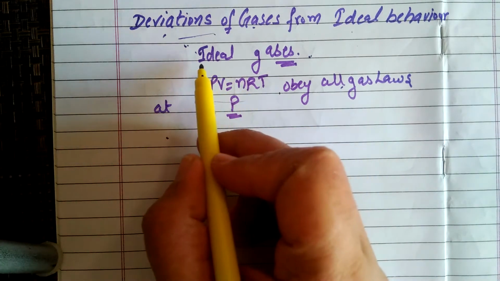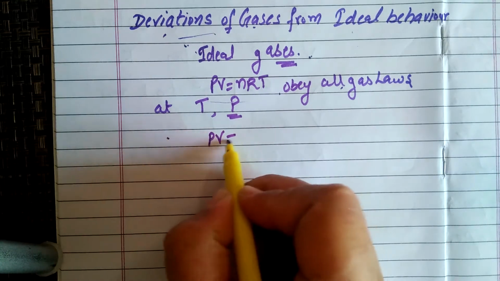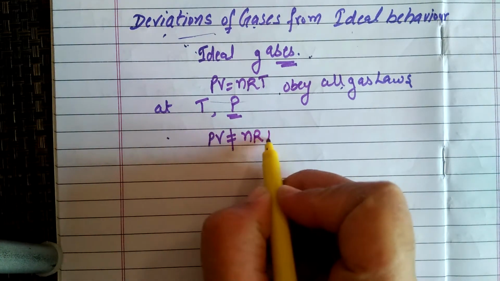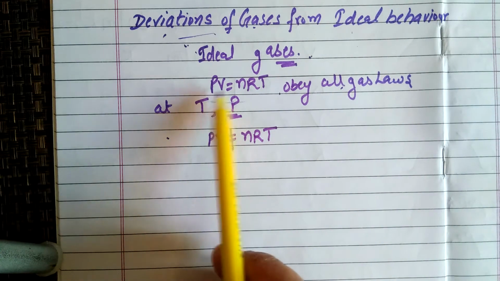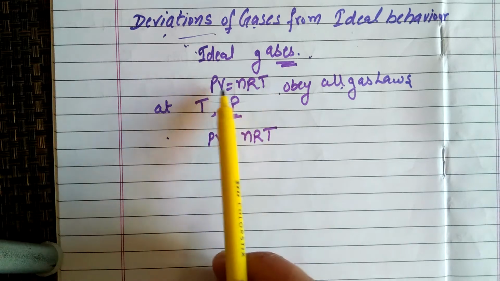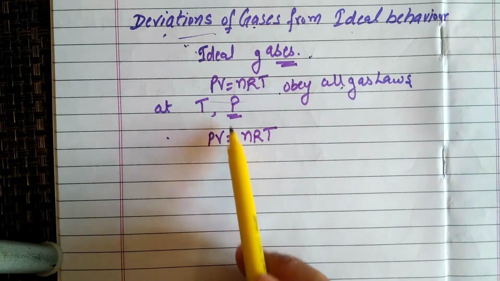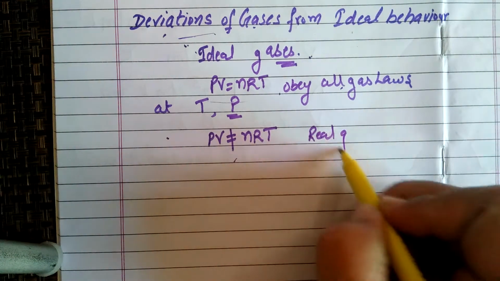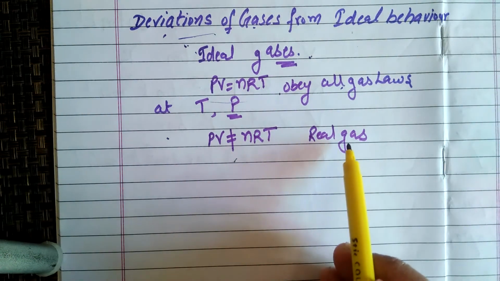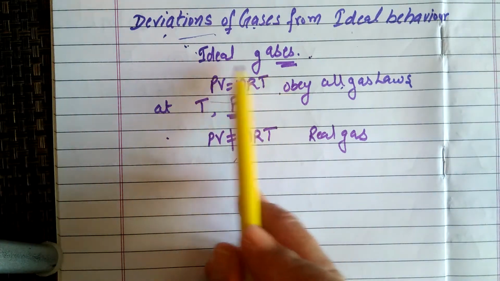So if a gas is not an ideal gas, it means it will not obey this equation. PV will not be equal to nRT, right? If a gas is not going to obey this equation, it means PV won't be equal to nRT. If PV is not equal to nRT, that is named a real gas, the gas which deviated from this ideal behavior, this ideal gas equation.